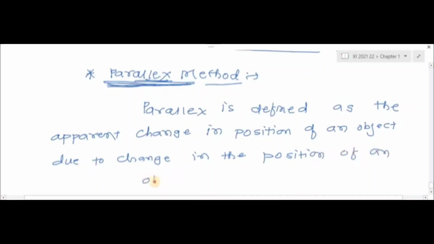Can you apply this definition to your experiment?